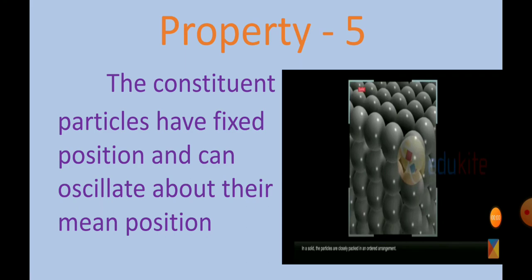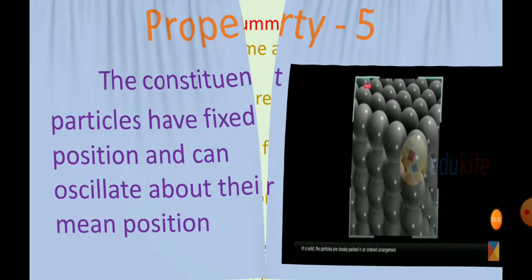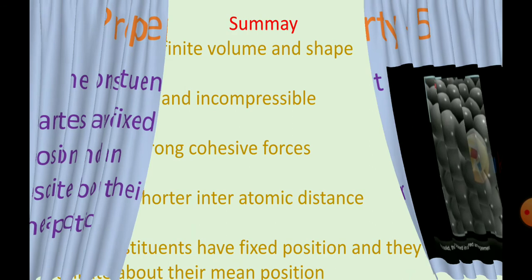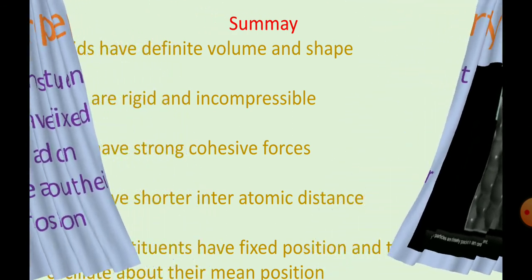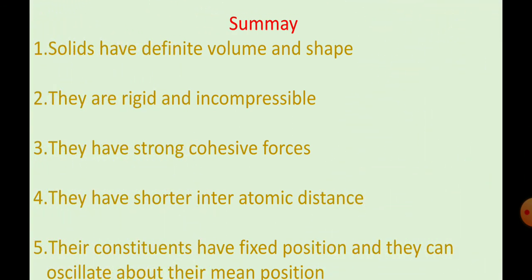Again, there is a summary I have placed to have a clear understanding. What is point number 1? Solids have a definite volume and shape. They are rigid and incompressible. They have strong cohesive forces. They have short interatomic distances. Then the constituent particles have a fixed position and they can oscillate about their mean position.